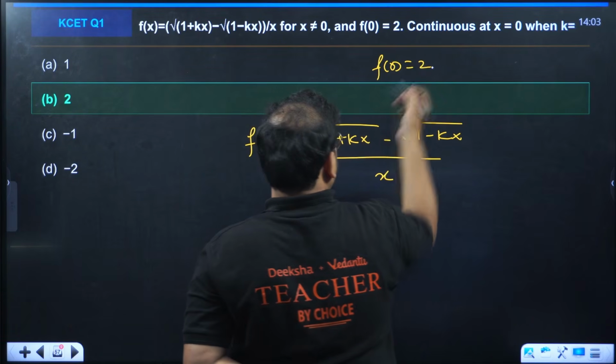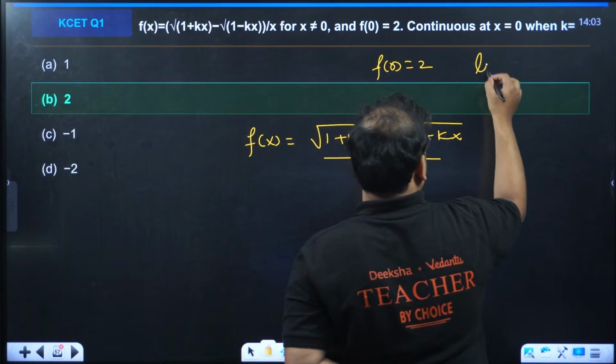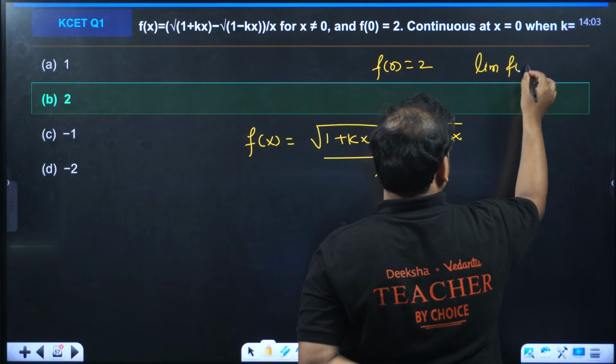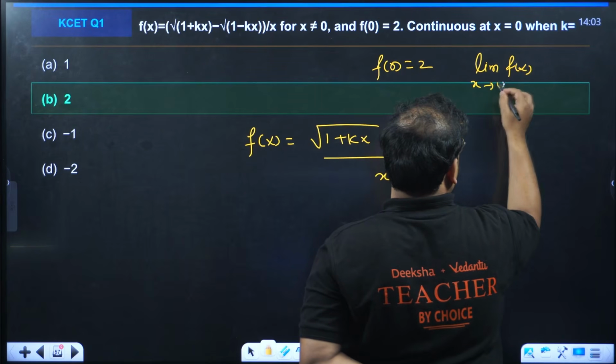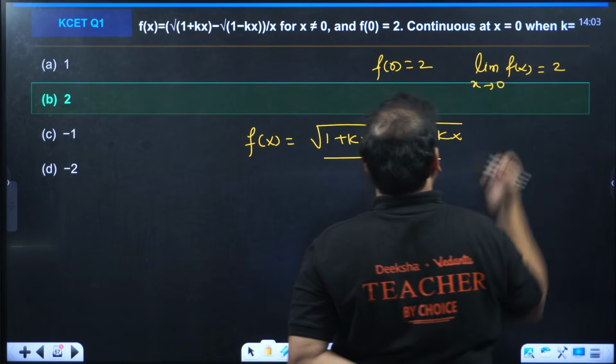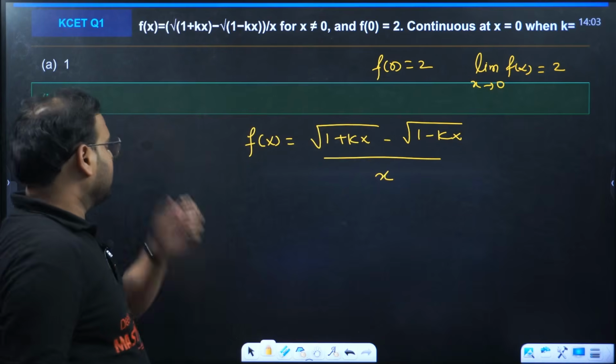F of 0 is given as 2. So put the value of limit f of x when x tends to 0 as 2. We'll get the value of k from there.